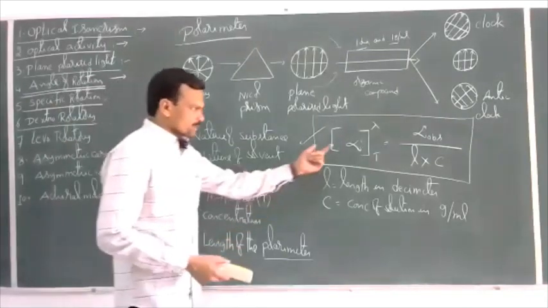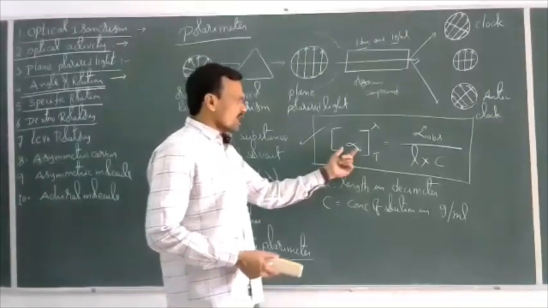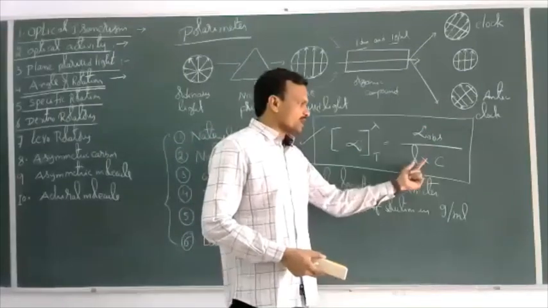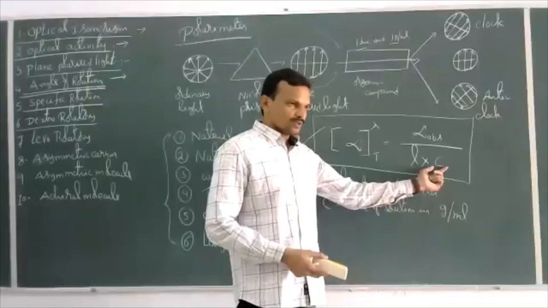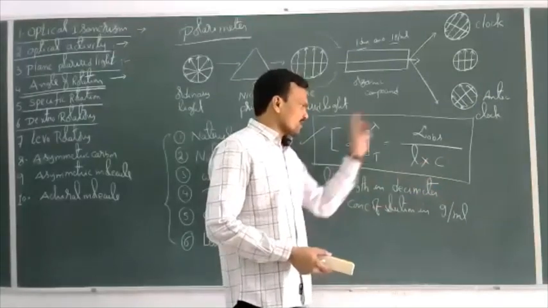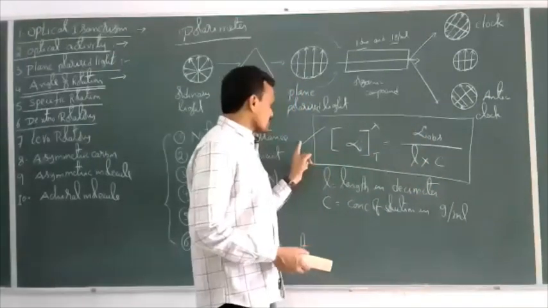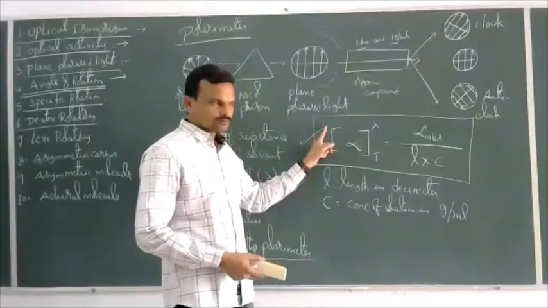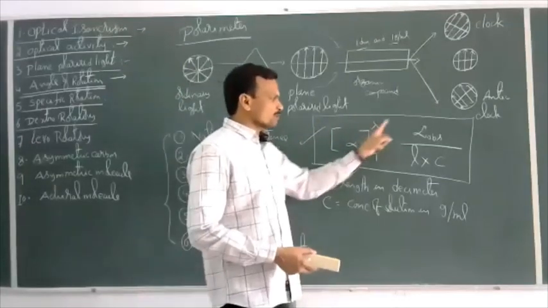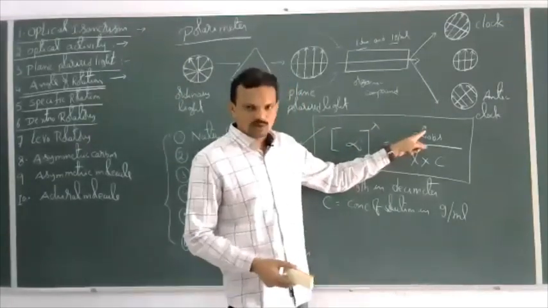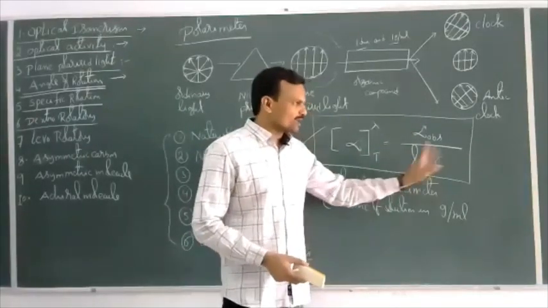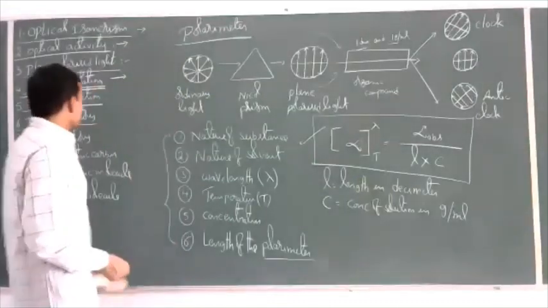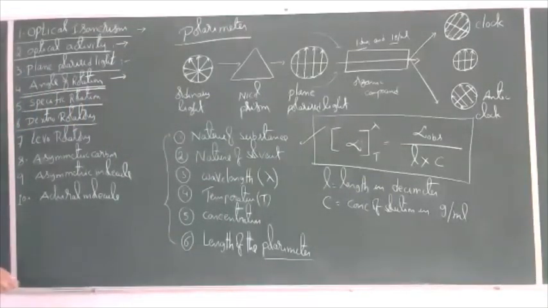Now, specific rotation: alpha is equal to alpha observed divided by L, the length of the polarimeter in decimeter, times C, in grams per ml. Depending on this relation, we can calculate the specific rotation of a given compound. Specific rotation is nothing but the angle of rotation produced by a solution of 1 unit length and 1 unit concentration.